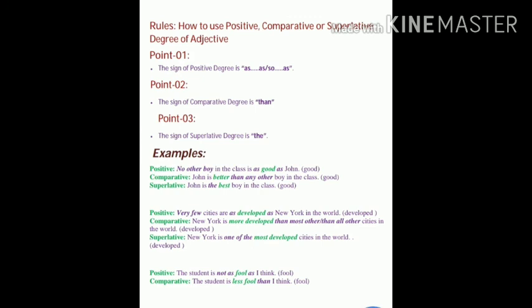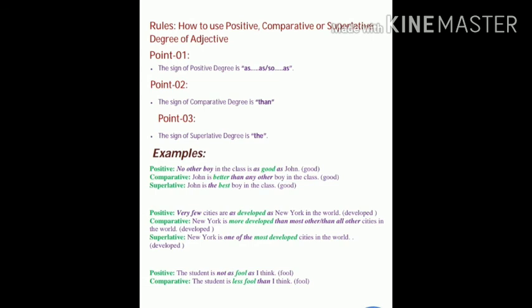Now dear students, I will tell you how to use positive, comparative or superlative degree. You have to keep in your mind some points when we use the positive, comparative and superlative degree of adjectives. Point number 1, we use the positive degree when we see as blank as and so blank as, and when a simple statement is given.